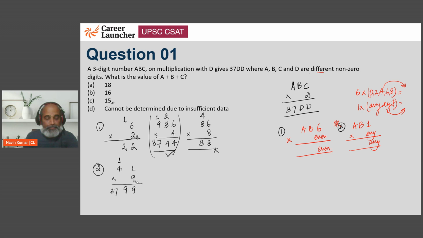So what if we interchange it? What if we say that instead of this being a 9, this is a 4, and we have a 9 here. So 4 into 1 is 4. Now we again need a 4 with a carry. So what digit into 4 gives us a number which is going to give us a carry with a 4? So the carry we need is a 1, right? Or a 2 or a 3. 3 bhi chalega.